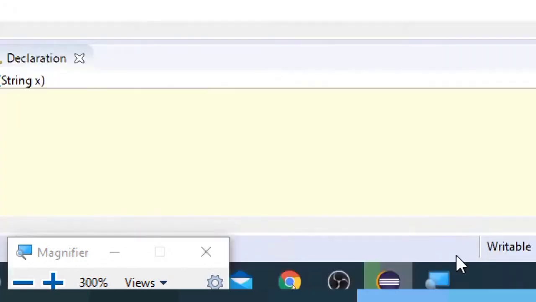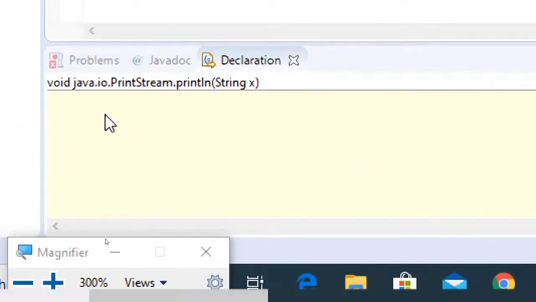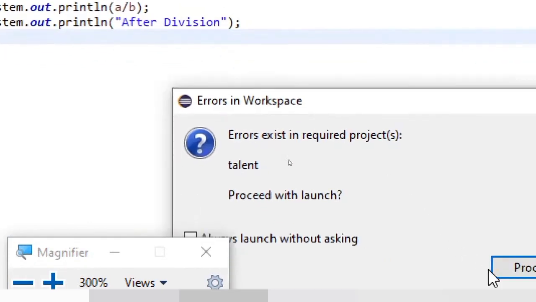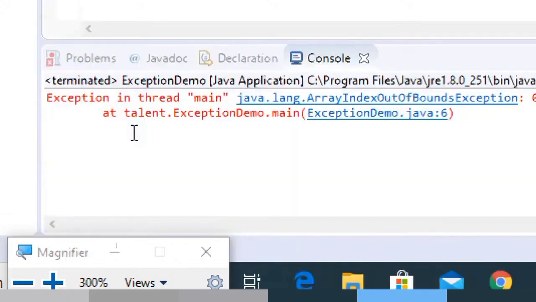without giving the command line arguments, what happens is, okay, here you can see this, we call it an exception. In simple terms, an exception is an abnormal situation that arises during the execution flow of your program, which terminates it if not handled. This is the definition. If not handled, it terminates the program by displaying the stack trace.